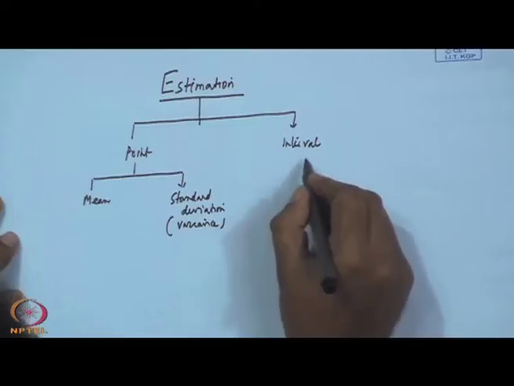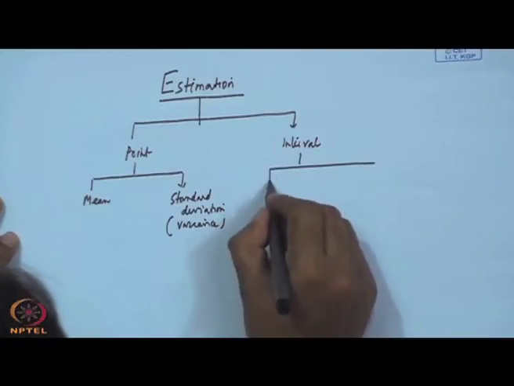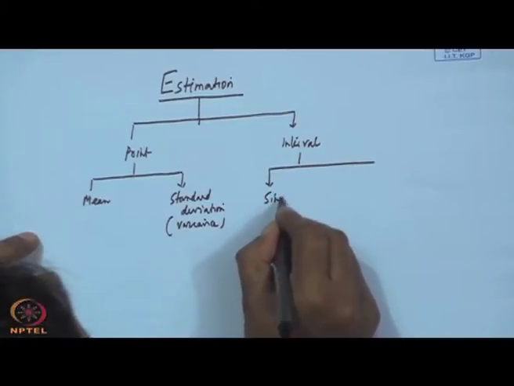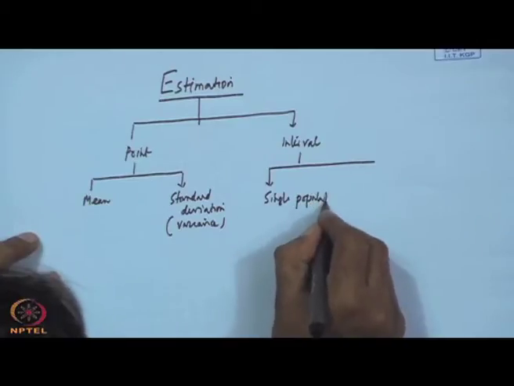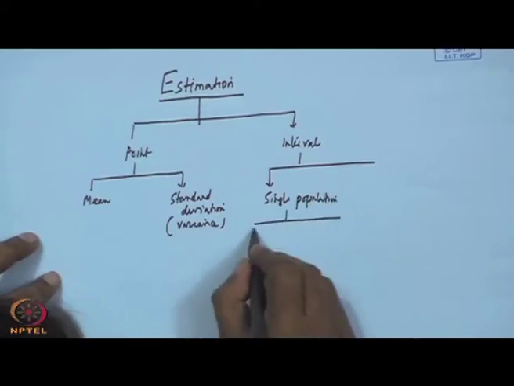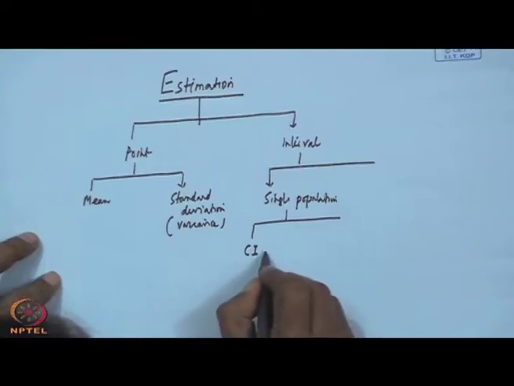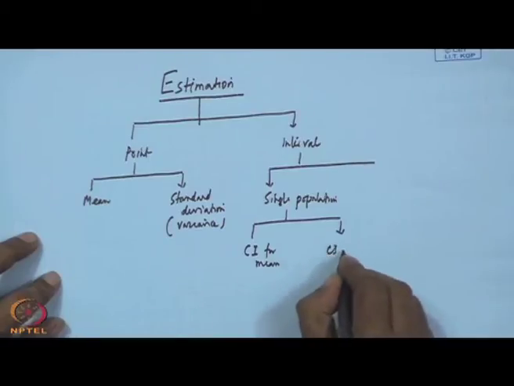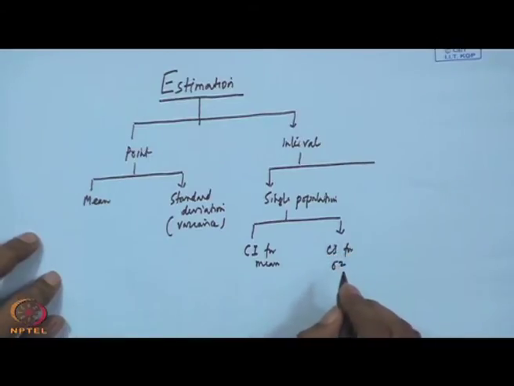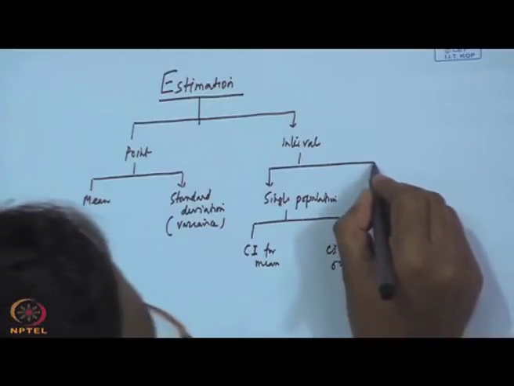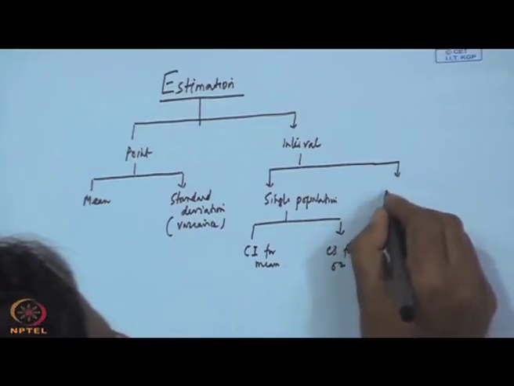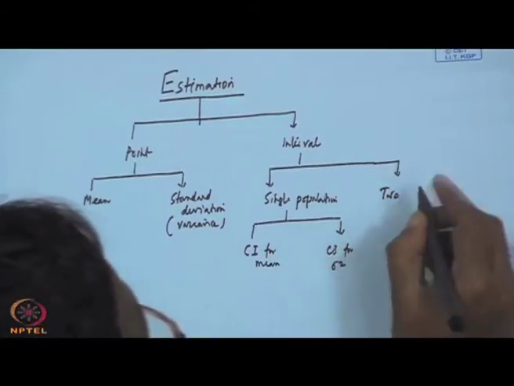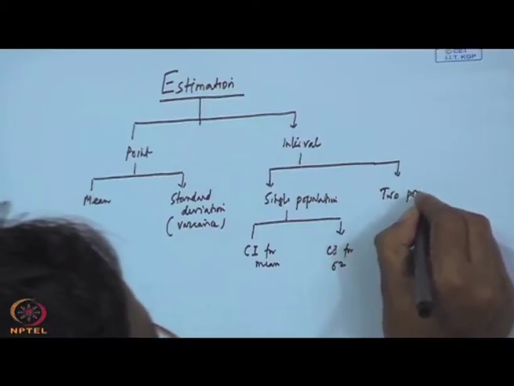And under interval estimation, we will be discussing first for a single population, that is confidence interval for mean and confidence interval for variance. And we also discuss today interval estimation for the difference of means between two populations.